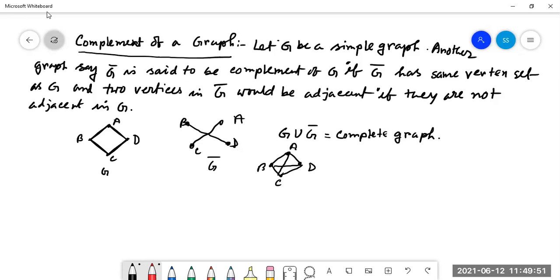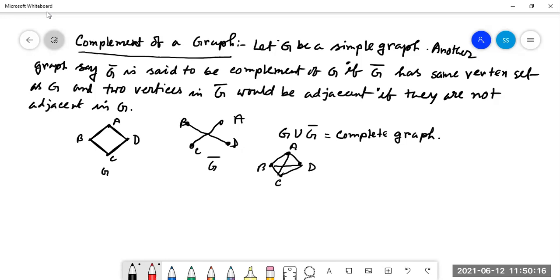Here A and B adjacent, A and D adjacent, B and C adjacent, but in the other graph A and C was not adjacent and B and D was not adjacent. If we take this part and this part, then this graph is obviously a complete graph. It is actually a complete graph with degree 3, that is K4 graph.